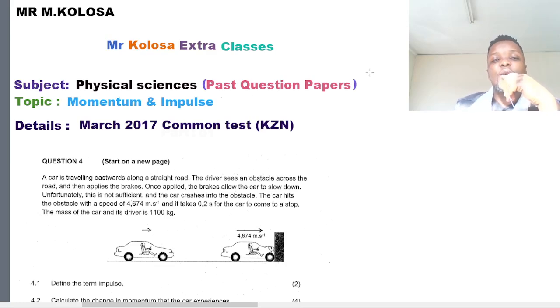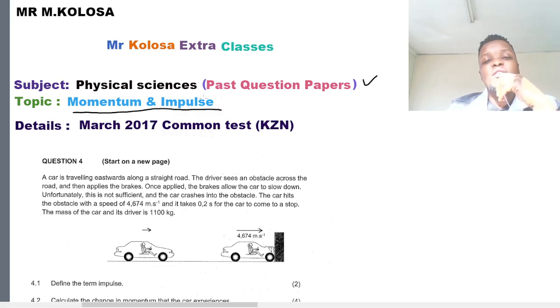And today you are taking a look at physical sciences. We're doing past papers to be specific. In this video, we'll be focusing on momentum and impulse, which is the first topic in physical sciences. It's a term one topic. But now we're just doing question papers. So if you're watching this video, I'm assuming that you already understand the theory behind momentum and impulse.